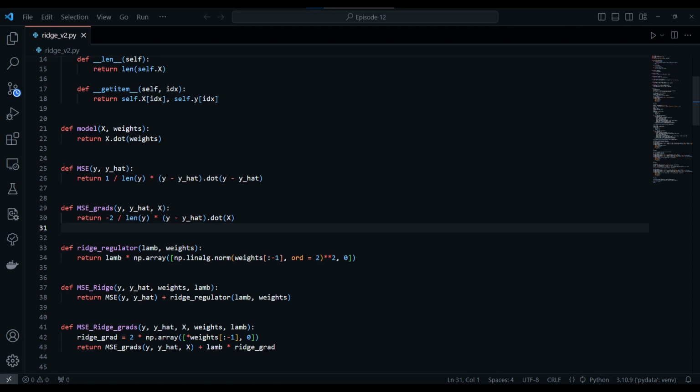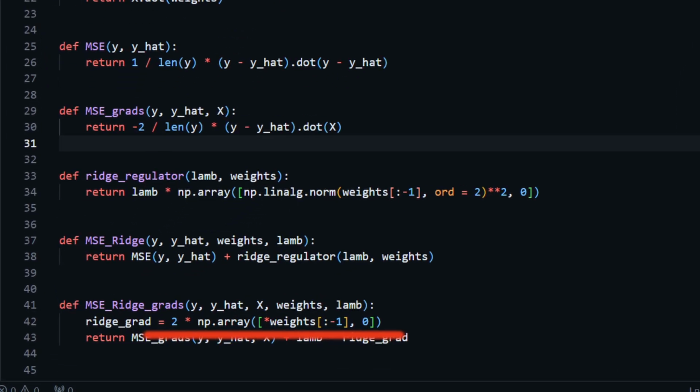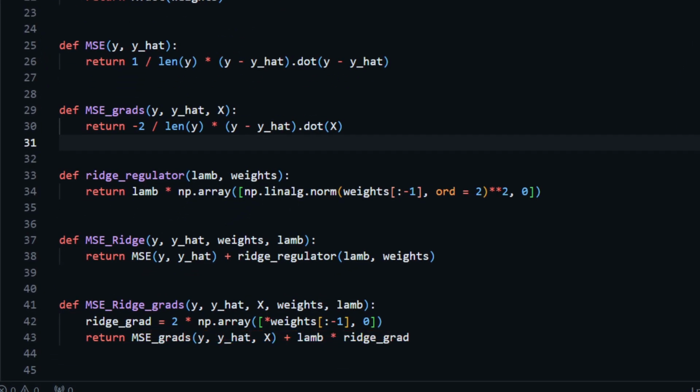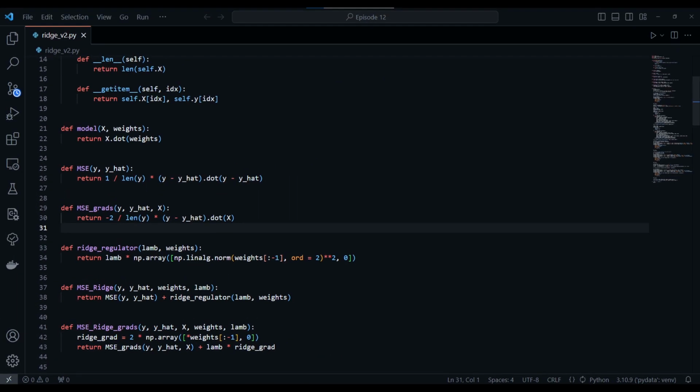And for the gradients, you have to do the same. It is 2 times the weights vector times lambda, right? This is what we got here. And here we do the same. We are only using the weights up to the last element, because the last element here is our bias term, and this is again 0 because we are leaving it out. Simple as that. If you are motivated enough, try to implement LASSO regression again, but this time with the conventional approach of leaving the bias term out.